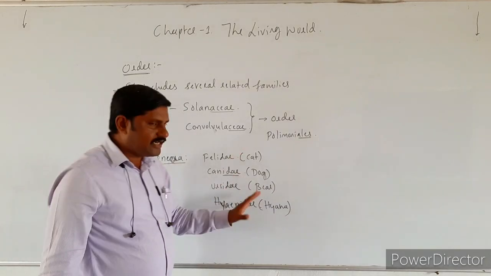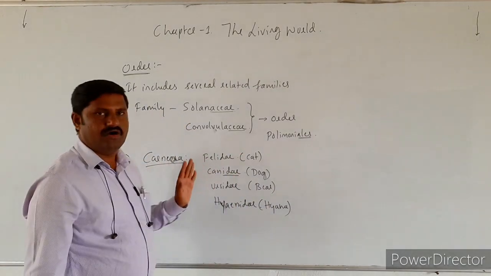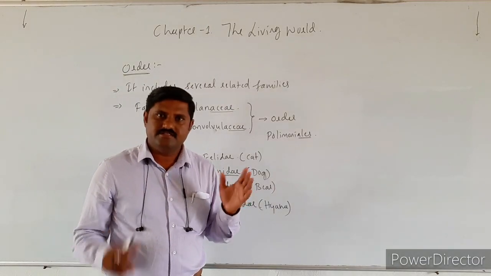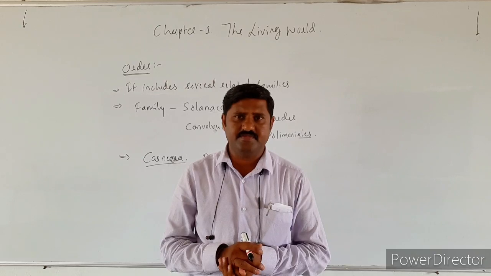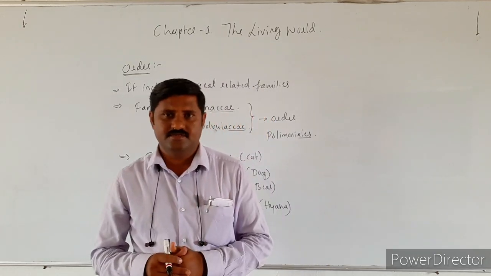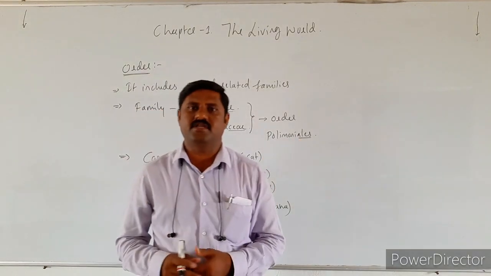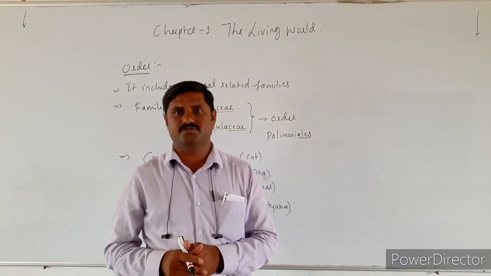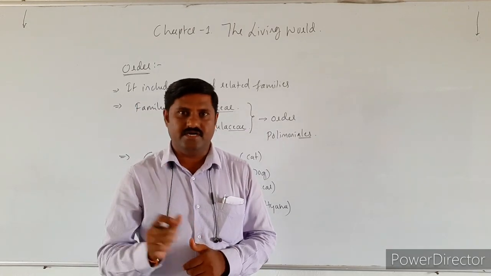Several related families are included under one order, that is Carnivora. This is one best example for animals. Here also a suffix is used, and in case of animals different suffixes are used. So this is about the order.